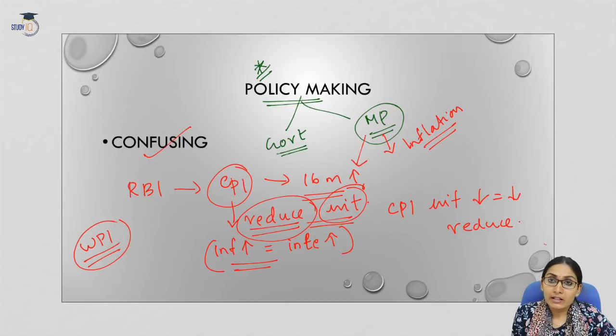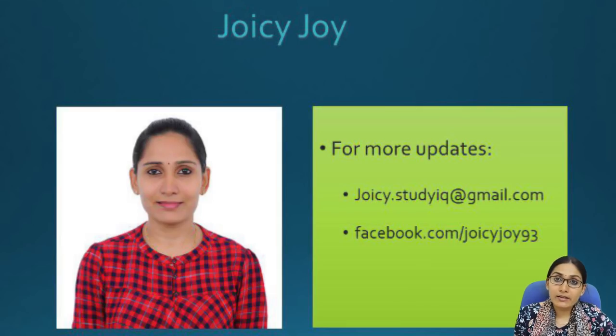So what will happen? If RBI is considering WPI also, they have to reduce the interest rates to increase the money supply in the economy. So this divergence creates a chance or a probability of confusion among the policy makers, and this is definitely a reflection of weakening of the economy.